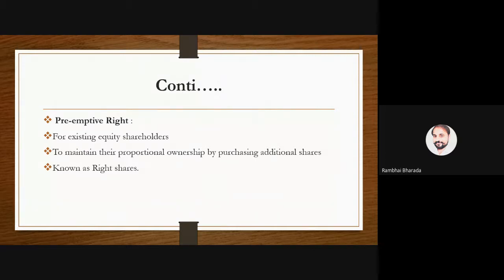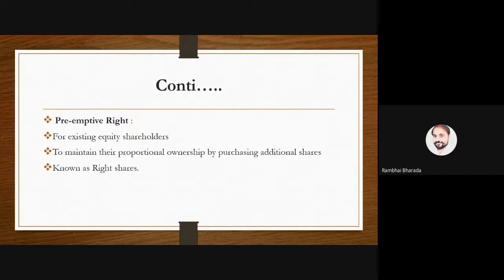If they want to purchase or acquire more shares, they can purchase the additional shares. And these shares are known as right shares. Are we clear about the pre-emptive right?